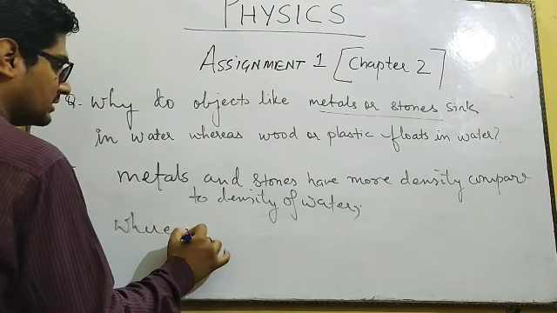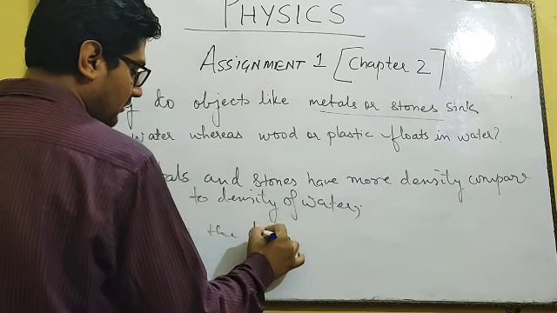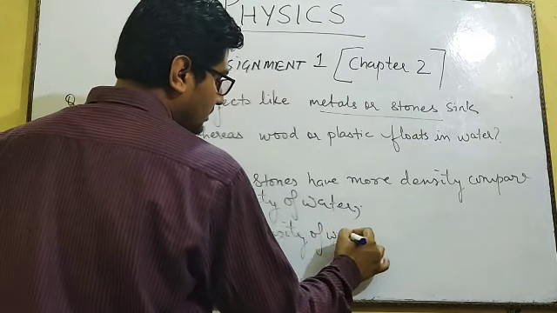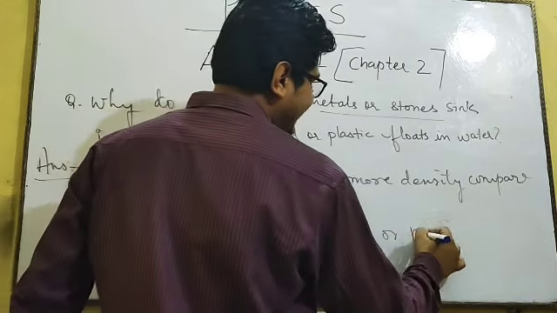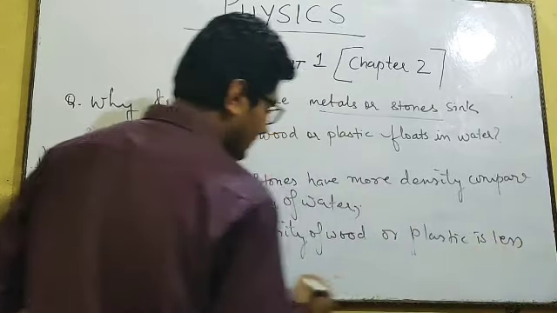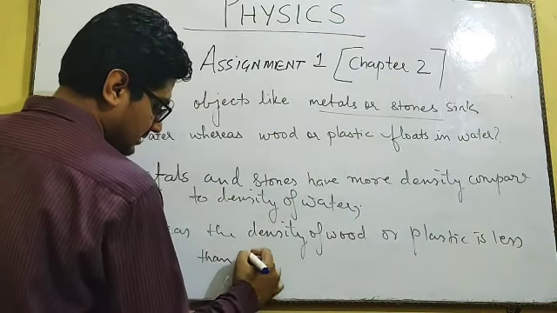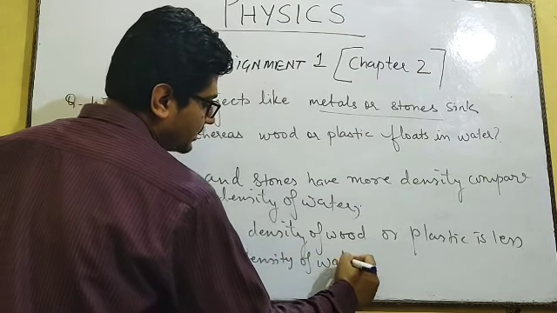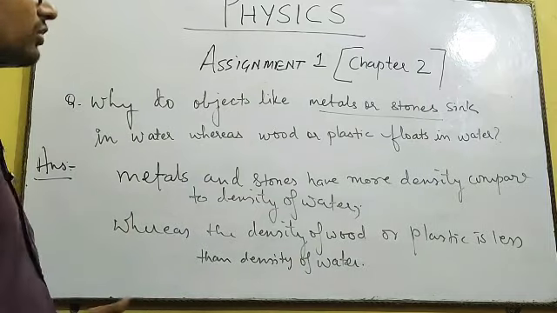whereas the density of wood or plastic is less than the density of water. So here the density plays a very important role.